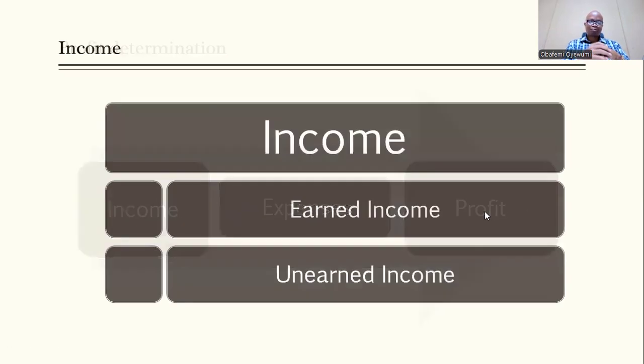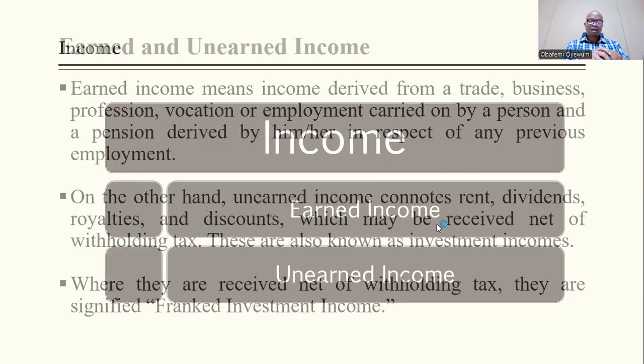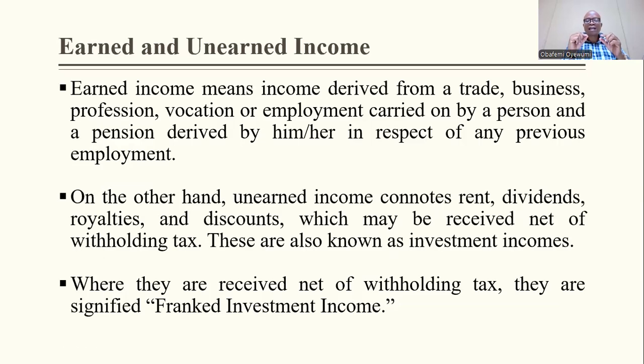So let's look at income. It is possible for us to classify income into two: earned income and unearned income. Earned income basically means income derived from a trade, business, profession, vocation, or employment carried on by a person, or pension derived by him or her in respect of any previous employment.